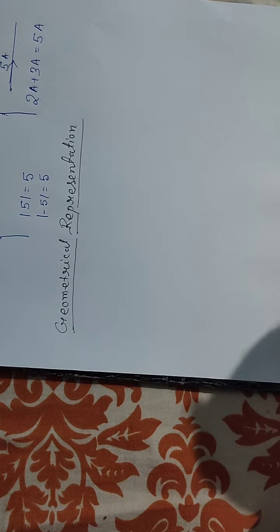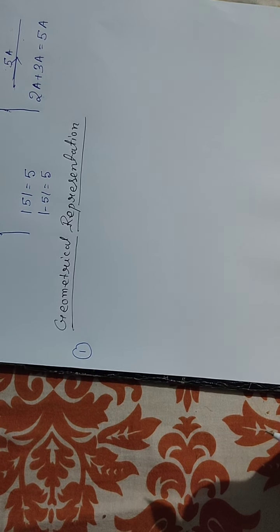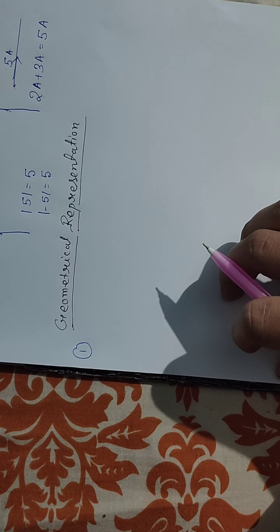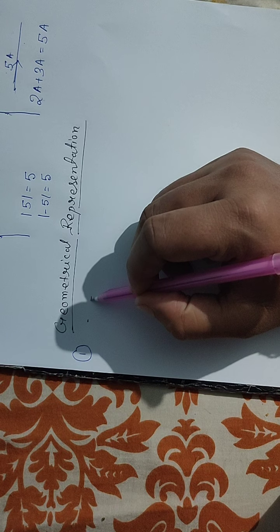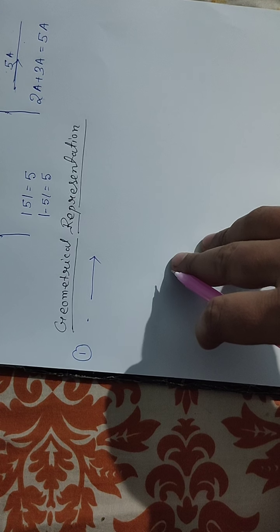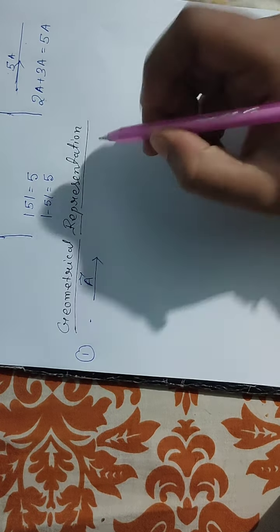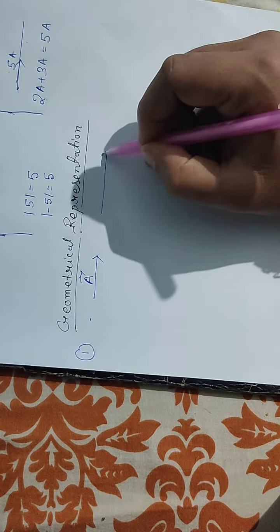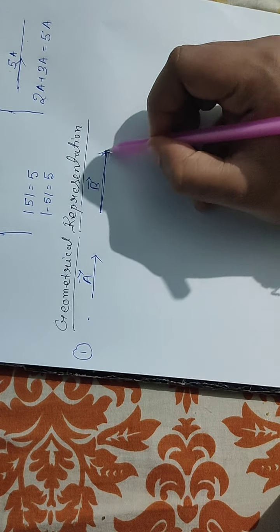The first point is that vectors are geometrically represented by directed line segments, that means by an arrow. Suppose this is your vector A and this is your vector B. So vectors are generally represented by a simple arrow.